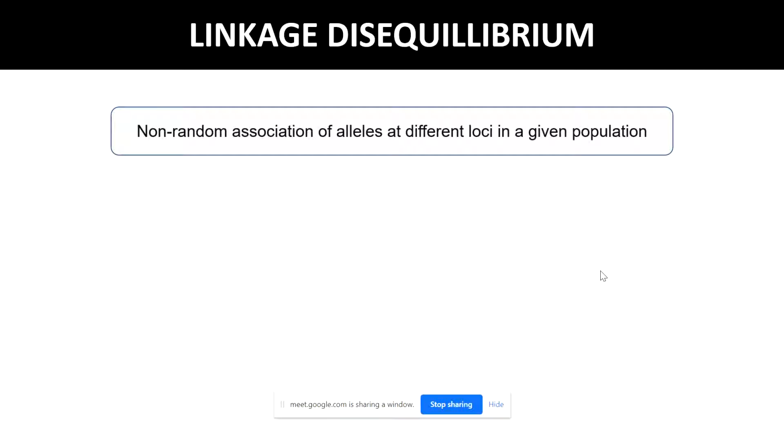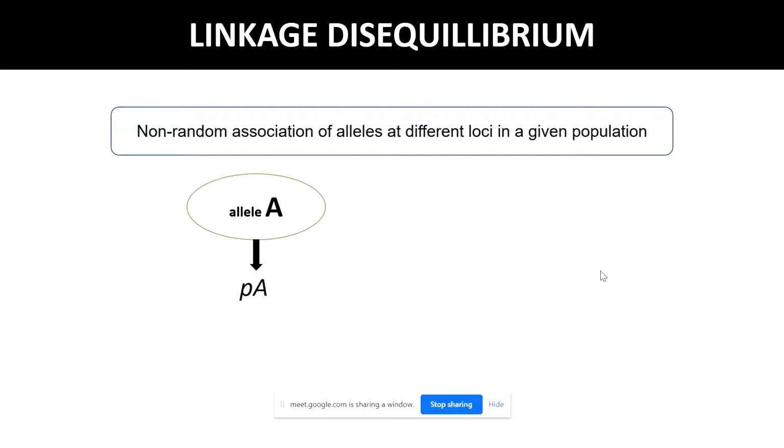Suppose among the gametes formed in a sexually reproducing population, allele A occurs with a frequency of pA at one locus, that is, pA is the proportion of gametes with A at that locus.